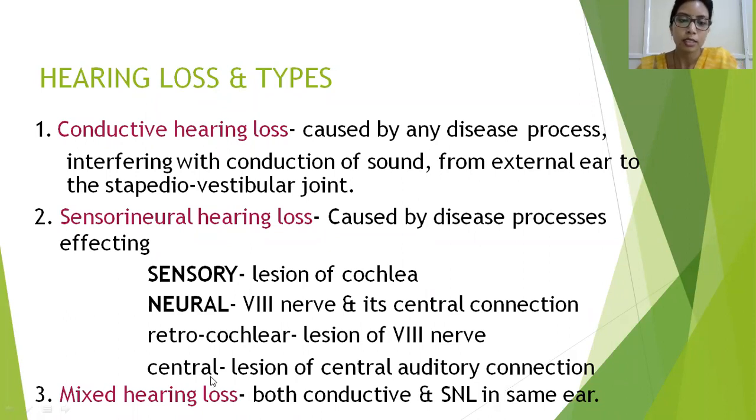So next is the mixed hearing loss. It is obviously the presence of both conductive and sensorineural losses in the same ear. Sensorineural losses we see usually in cases of presbycusis. Okay, that will be a sensory example. And for neural, we can see that of an acoustic neuroma.